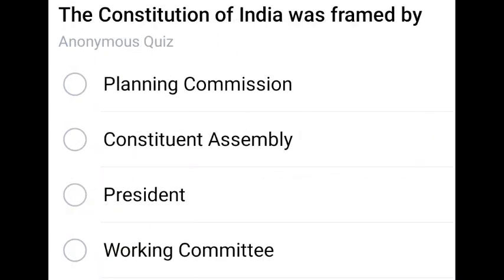Don't be confused. Next question: the Constitution of India was framed by whom? Constituent Assembly. Second option, Constituent Assembly.